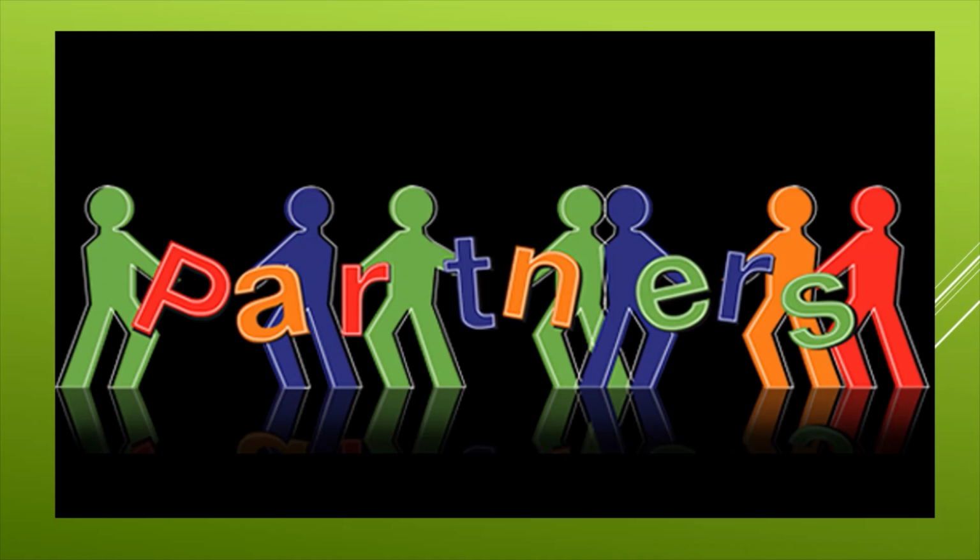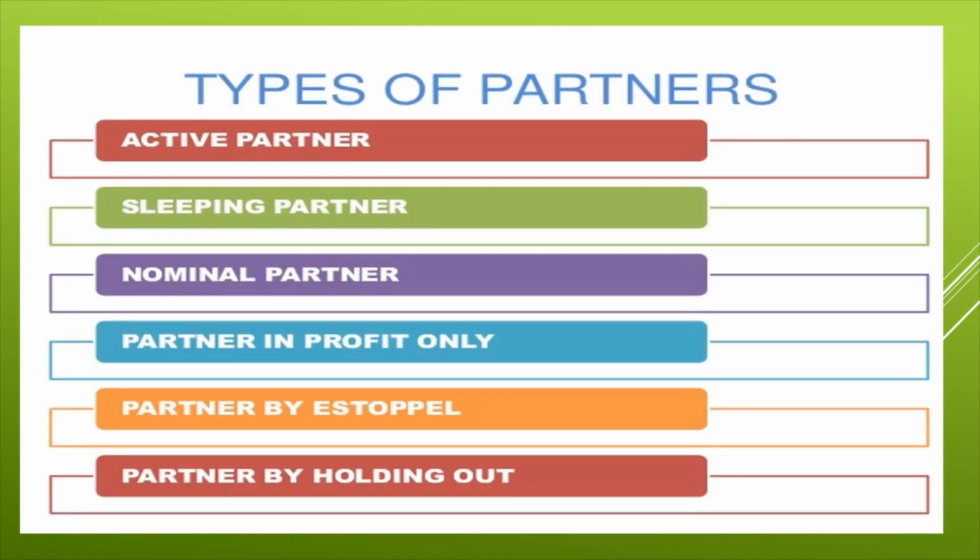So what are the different types of partners? As you see, they are active partner, sleeping partner, nominal partner, partner by holding out, partners who share profits only, and partner by estoppel. So now you would look into the classroom session, so that you can learn this particular 8 marker into a very easy answer. So let's move on.